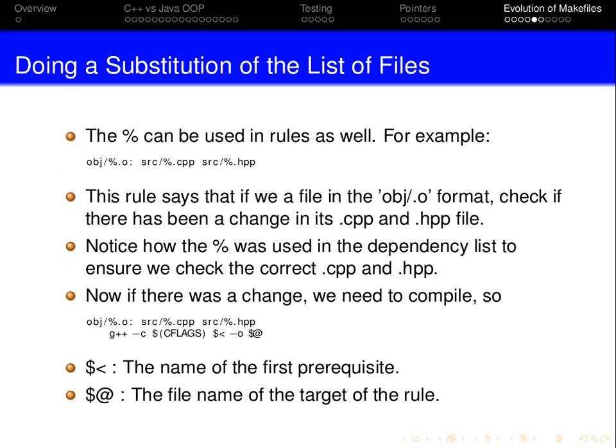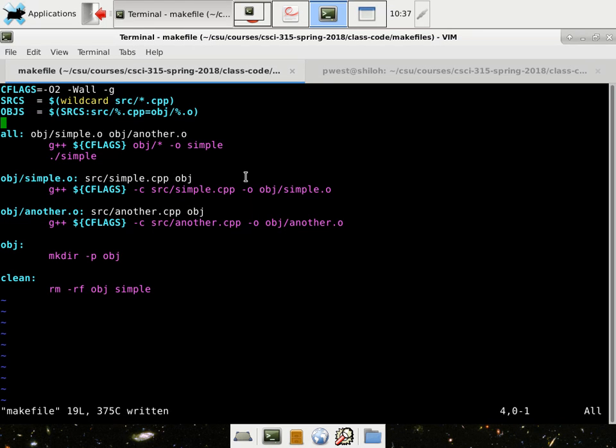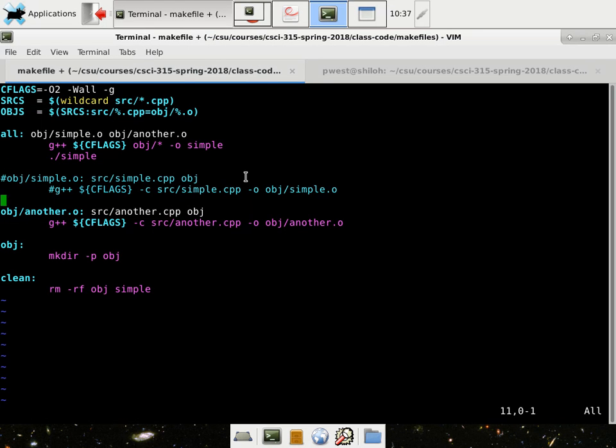Well, now things are going to look a little weird. When you use a percent in a rule, it'll try and match every single rule. So it's saying that if a file is in the obj/*.o format, check if a change has been made to its CPP and its HPP. So, in other words, we're going to get rid of these because we no longer need them.